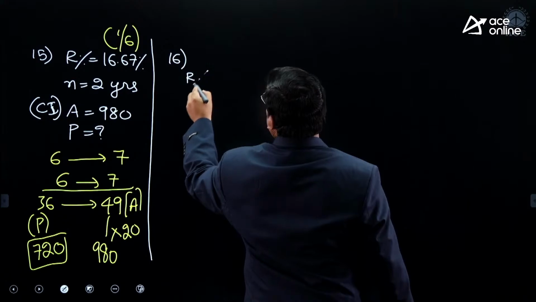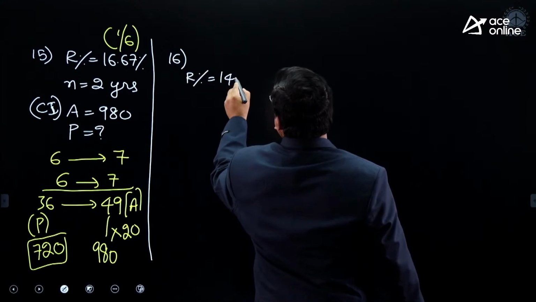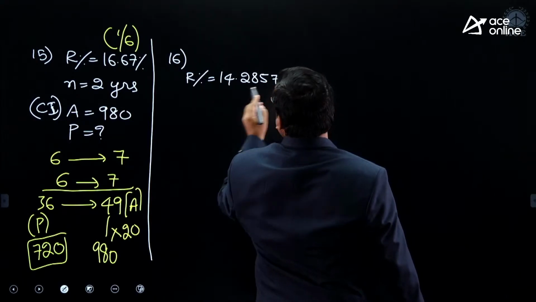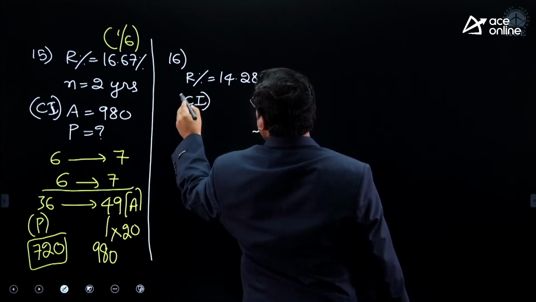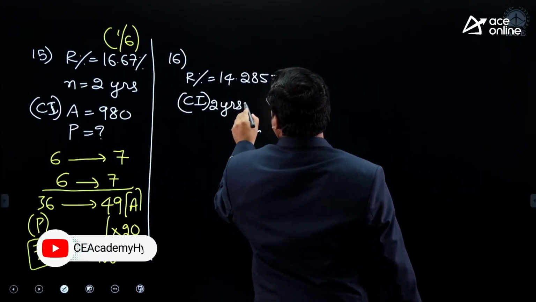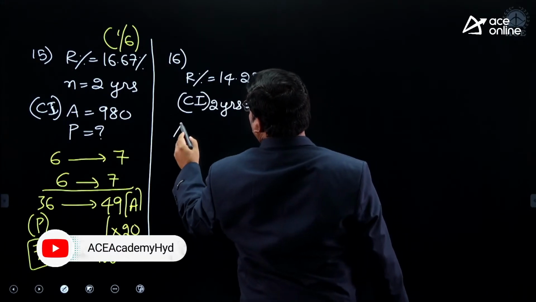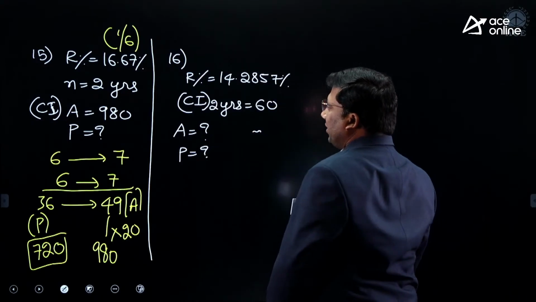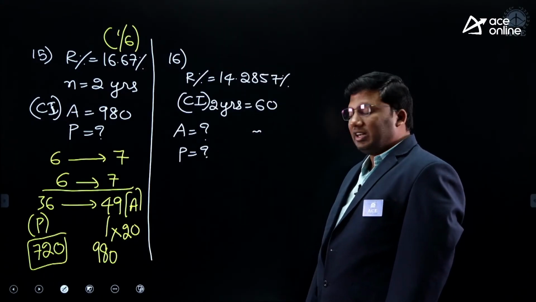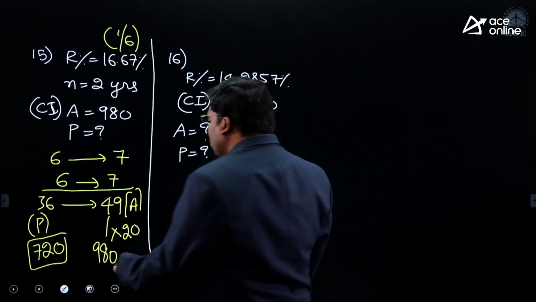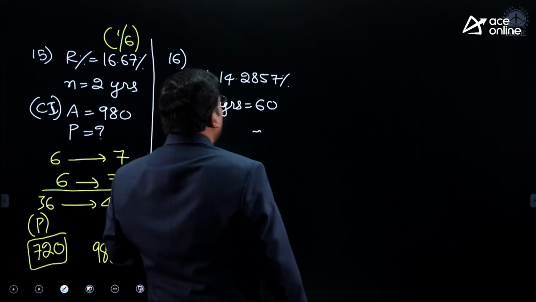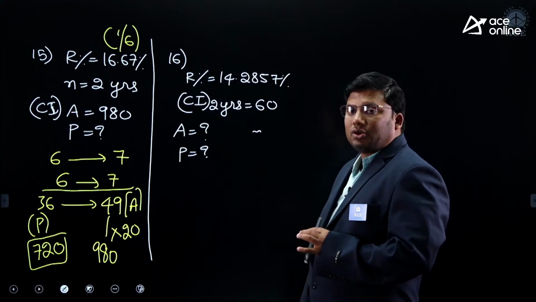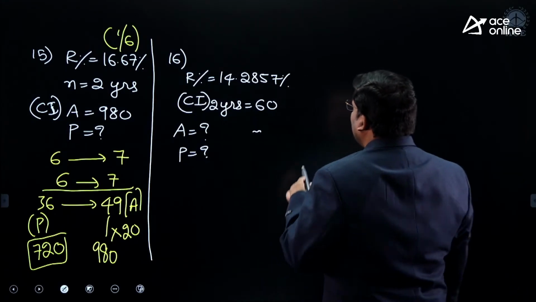R percentage equivalent to 14.2857 percentage. Compound interest for 2 years. It is 60. Find the principal and find the amount. Our percentage is given as 14.2857 percentage. CI for 2 years is 60. Amount and principal.